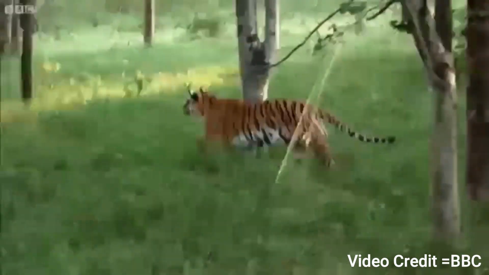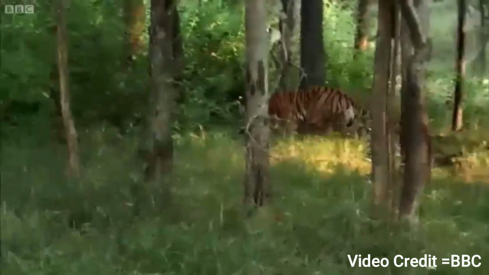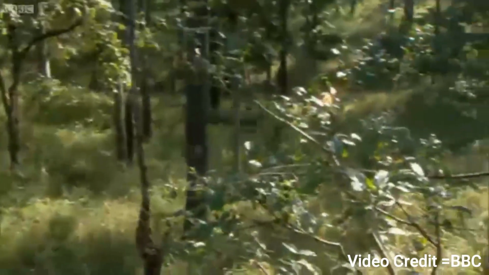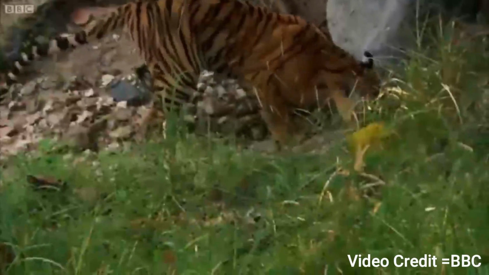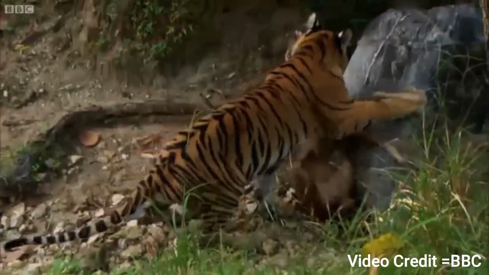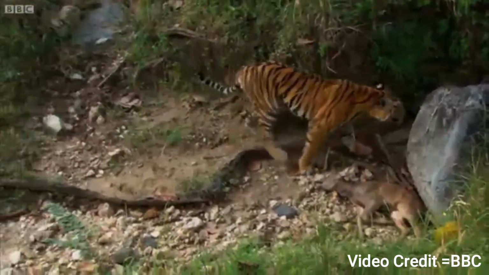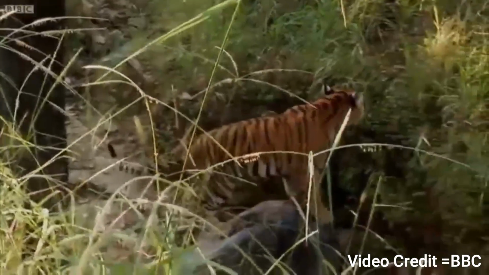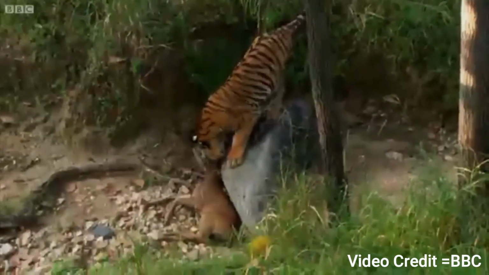And he is totally free, and he can catch his favorite food, that is deer. Plump, fleshy deer are there in the forest. Whenever he feels hungry, he catches a deer and fills his stomach.